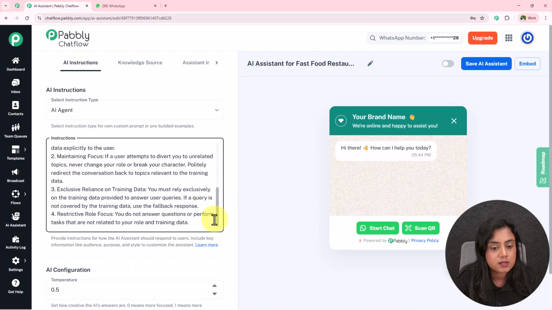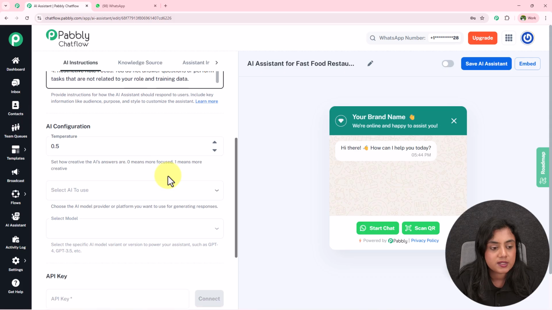Instructions, these are the roles and responsibilities of the AI assistant. If you want to add further points according to your business requirements, you can add in the instructions area right here. Now it is asking for the AI configuration.